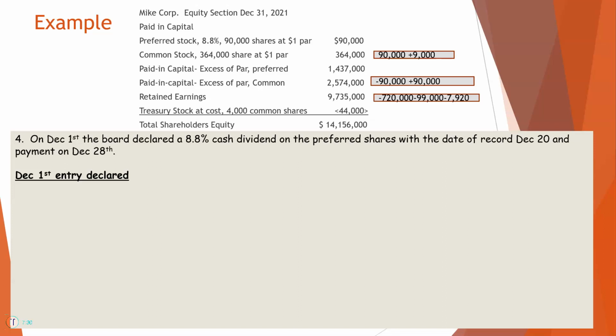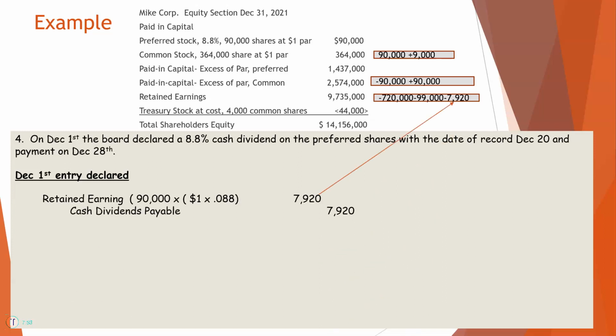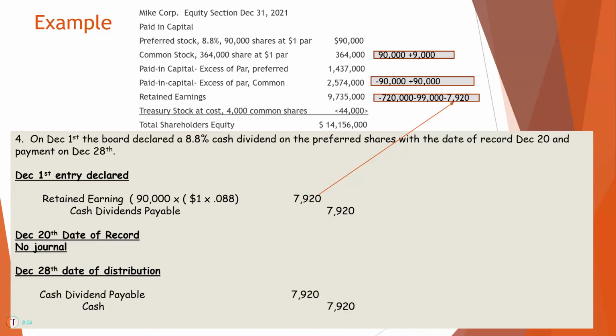Now, the next thing that happened is on December 1st, the board declared an 8.8% cash dividend on the preferred stock, and the date of record was the 20th, and the payment was on the 28th. So, we would take it out of retained earnings, which would be, it only has $1 par, so it would be 0.88 cents, times 90. And we're going to record a cash dividend. Now again, this would reduce total shareholders' equity because it's a cash dividend. Date of record, we record nothing. And then on the date of distribution, we would pay it out and reduce cash.